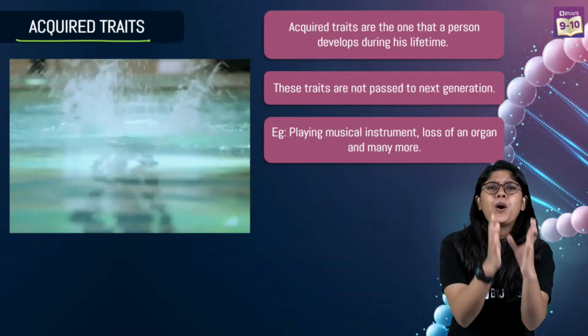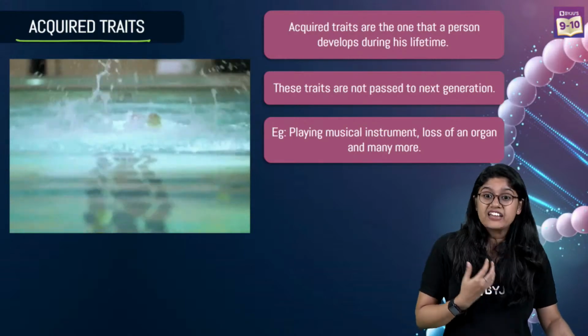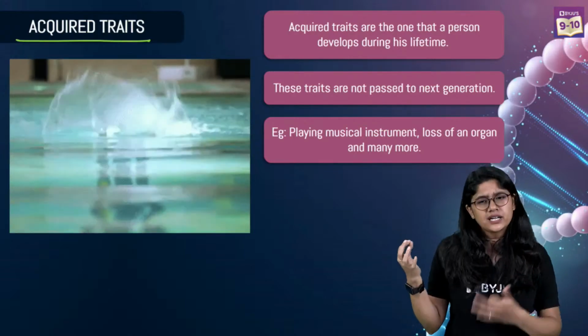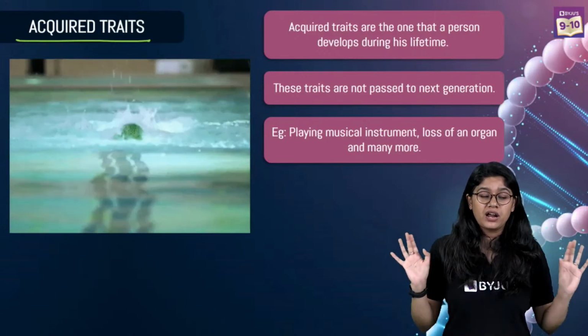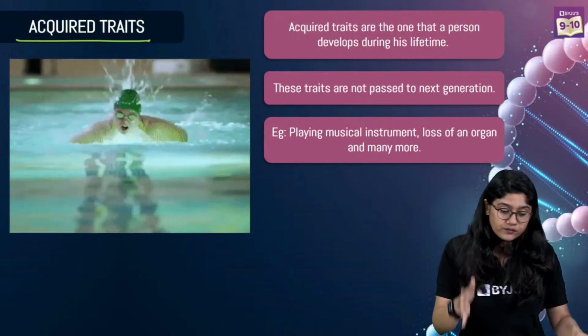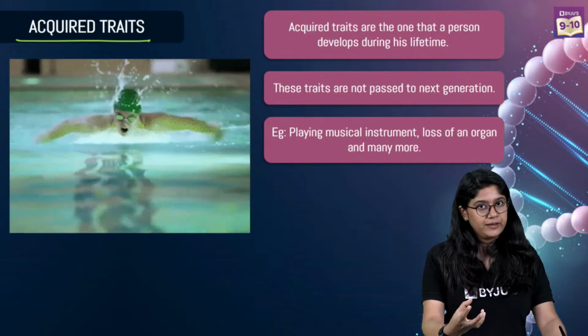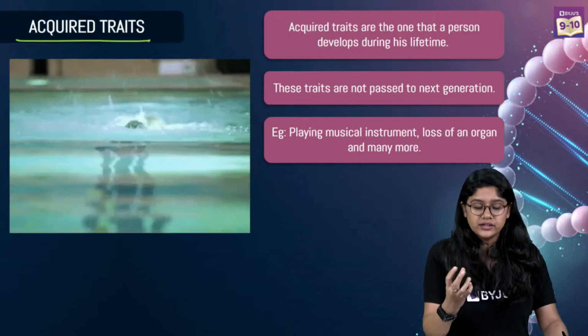So acquired traits are the traits that we achieve in our life, like playing guitar, swimming, riding a bike, driving a car, right? All of these traits that you and I acquire during our lifetime, we call the acquired trait.